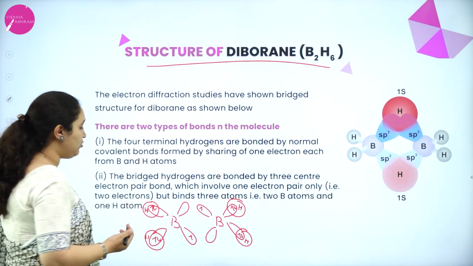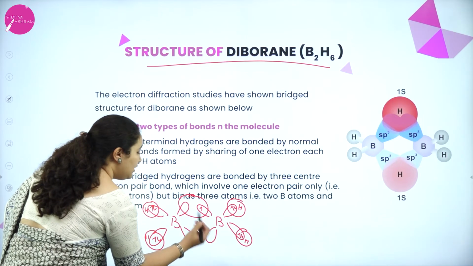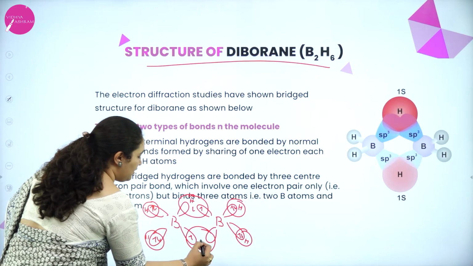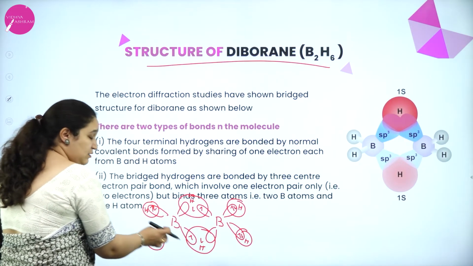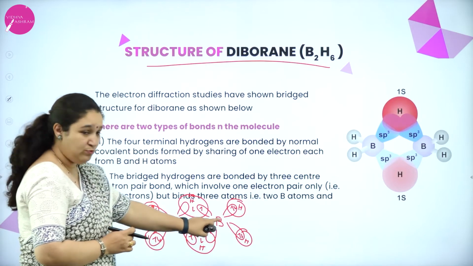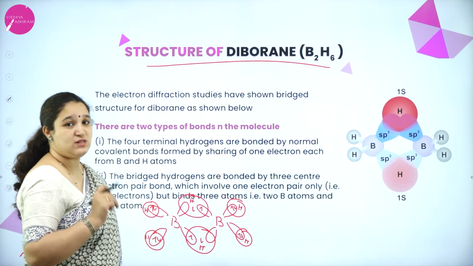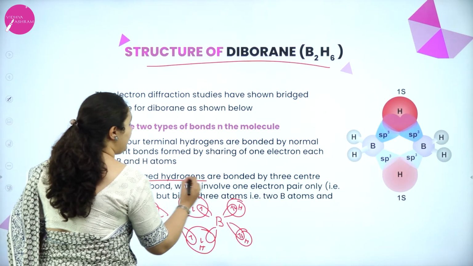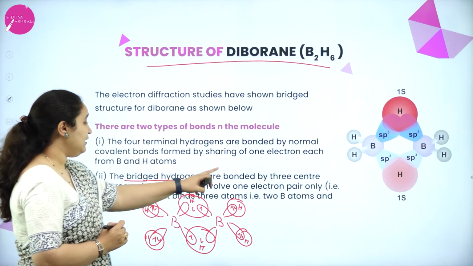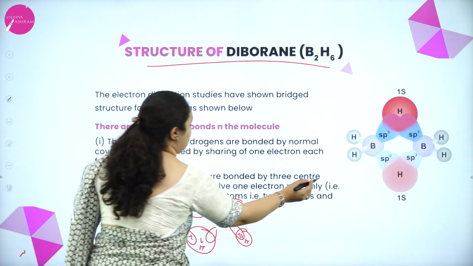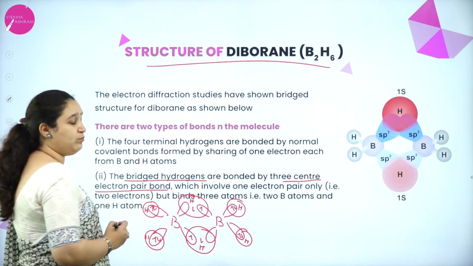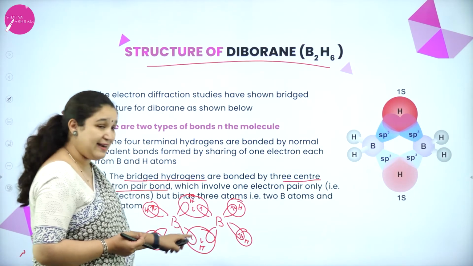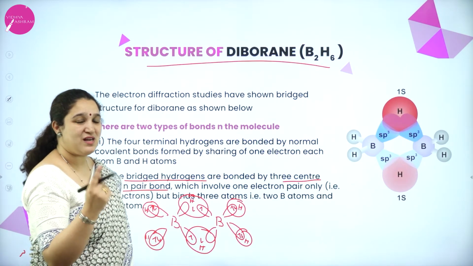Now we have 2 more hydrogen atoms which bond both the sp3 hybridized orbitals and they give 1 electron each. So 3 atoms are bonding, boron, hydrogen, boron, but only 2 electrons are there. So such a bond, what is it called? It's a bridged hydrogen. That is a 3 center 2 electron pair bond. Three atoms, but only one electron pair is there which is bonding.